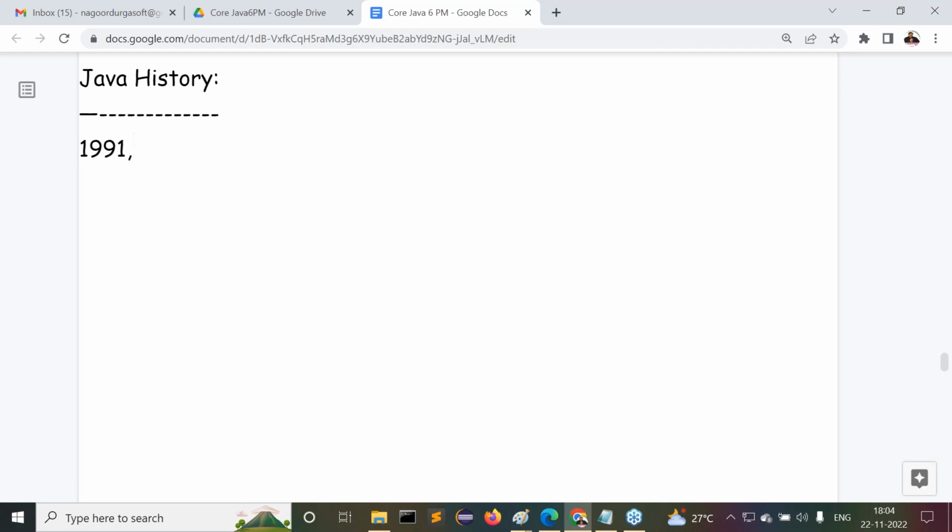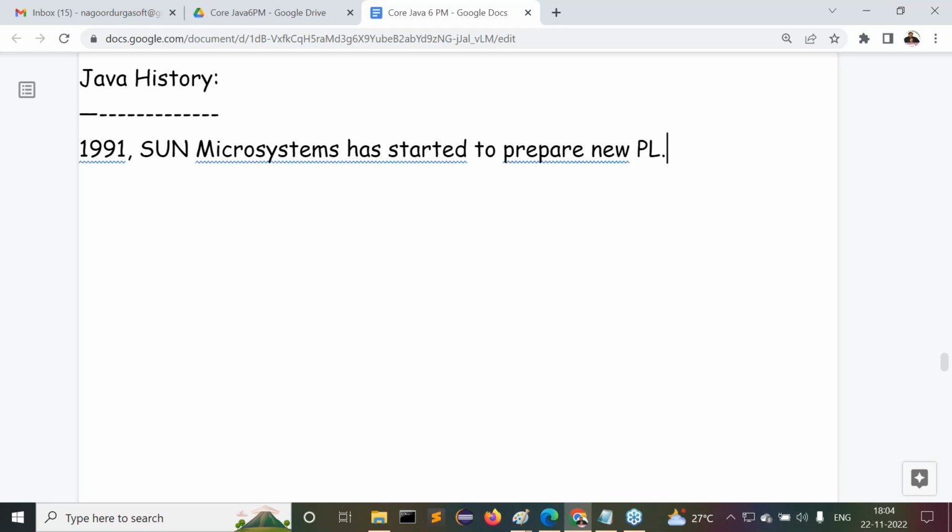In 1991, Sun Microsystems started to prepare a new programming language. Why did Sun Microsystems start to prepare a new programming language? What is its requirement actually? If we come to this particular point here, I'm going to give some answers to you.